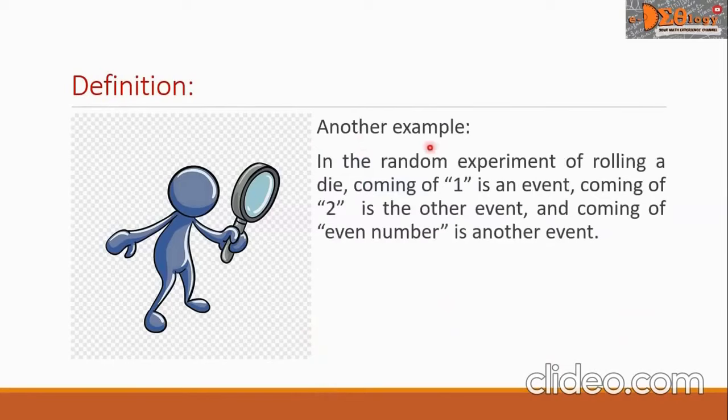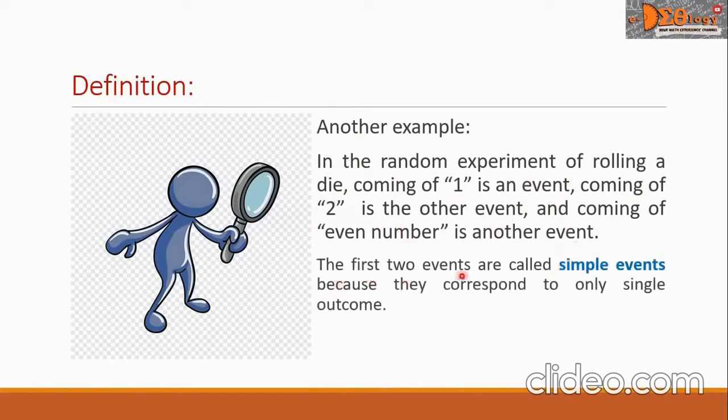Another example, in the random experiment of rolling a die, coming of 1 is an event. Coming of 2 is the other event. And coming of even number is another event.